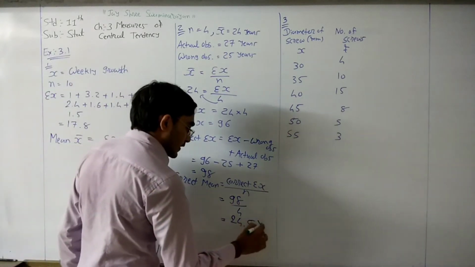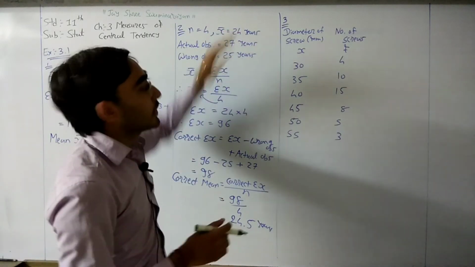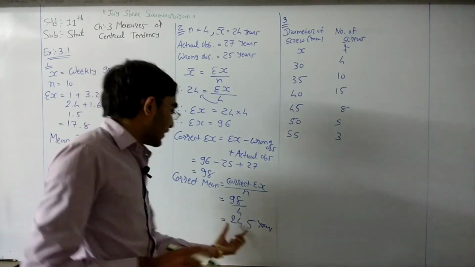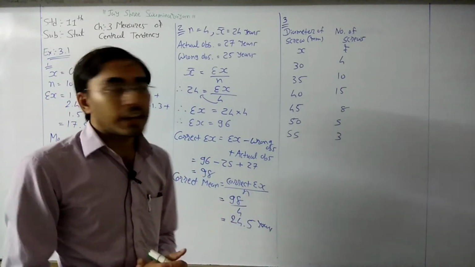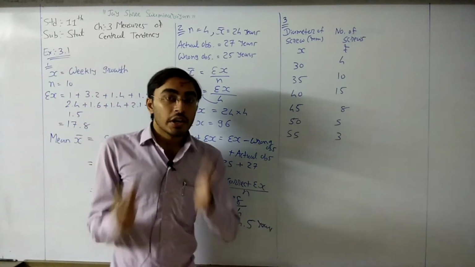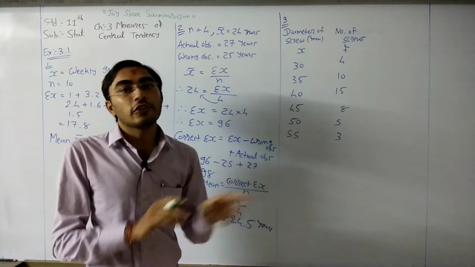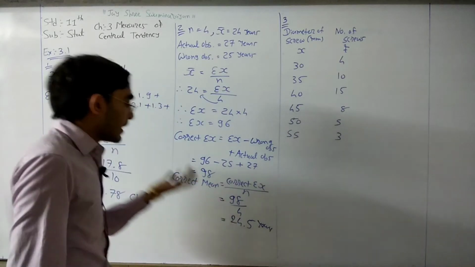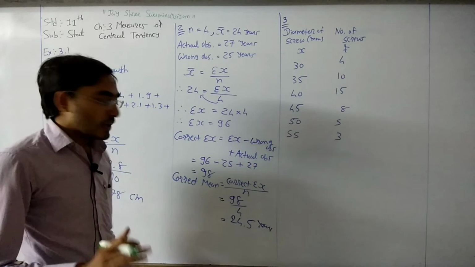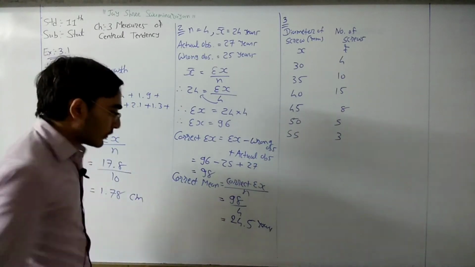Right? Now initially mean is less than 25 years because it is 24 years. But still, if we do the correction, our mean is still less than 25, that means they can participate in a race. Because what is the condition? If your mean age is less than 25, then you can participate. If your mean age is more than 25, you cannot participate. But right now, our correct mean age is 24.5, which is less than 25 years.